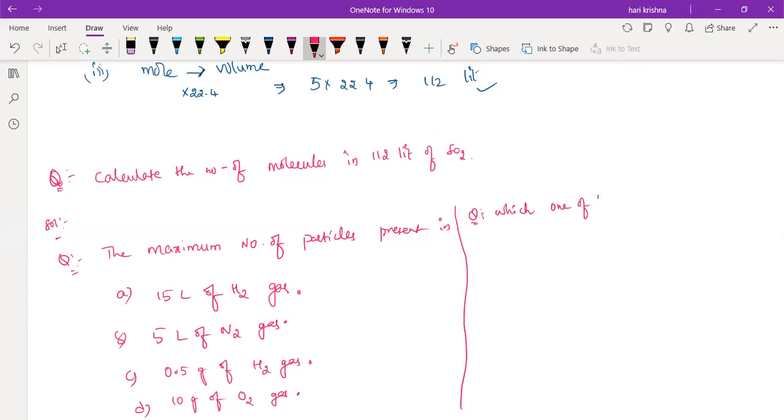Which one of the following is the lightest? 0.2 moles of hydrogen gas. Do this problem. First one. Sorry, second one.